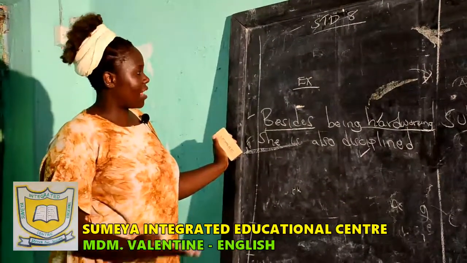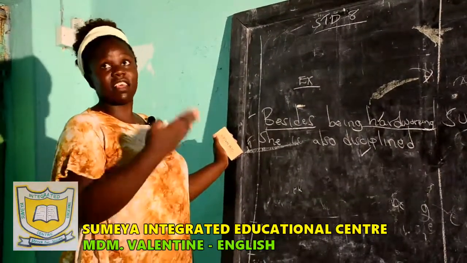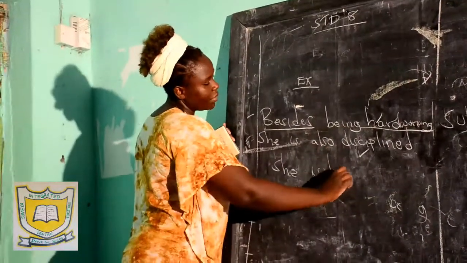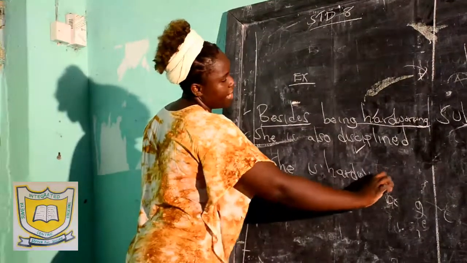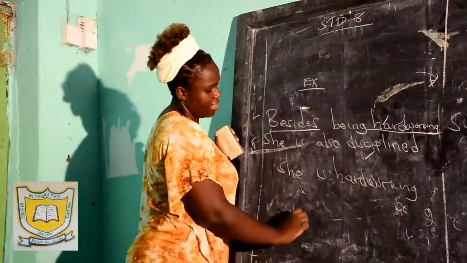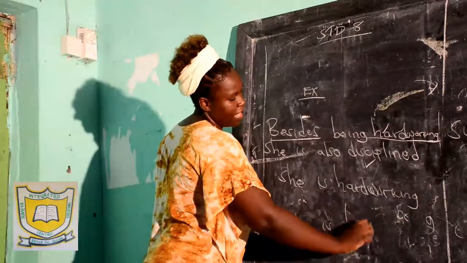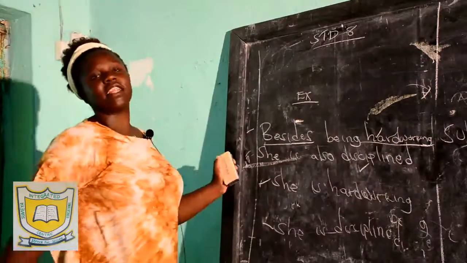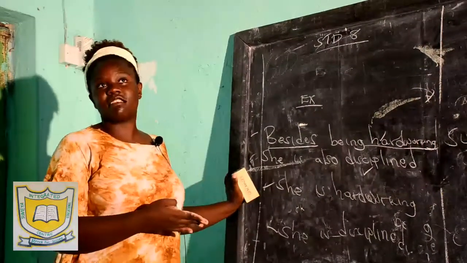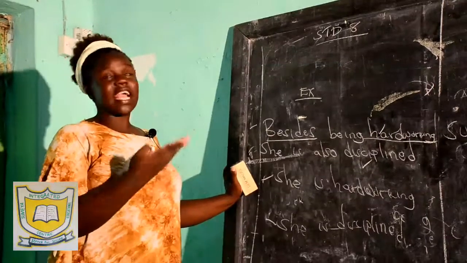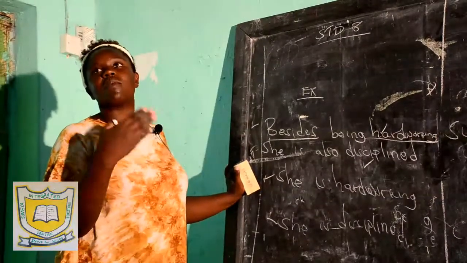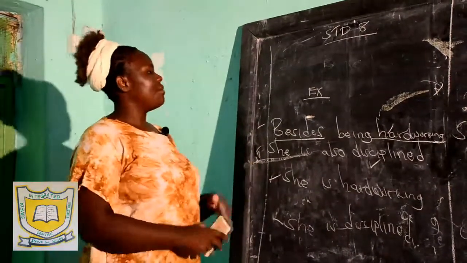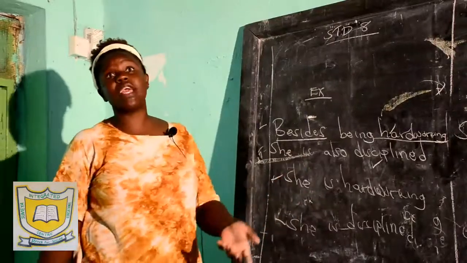You can say she is hardworking, and then you also have she is disciplined. Now, if I want to link these two sentences together, hardworking and disciplined are simply giving me extra information about the "she" in the sentence. So what I'm going to say is, besides being hardworking, she is also disciplined.